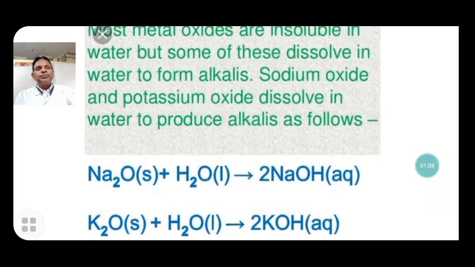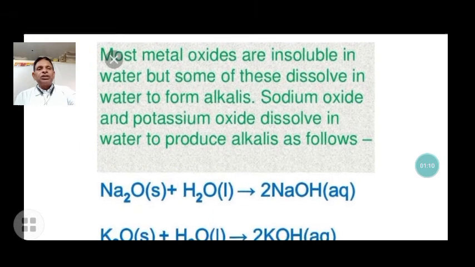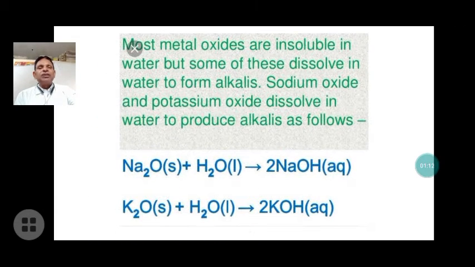Now we discuss bases and alkali. Most metal oxides are insoluble in water, like zinc oxide, aluminum oxide, magnesium oxide, calcium, iron oxide, copper oxide. These are not soluble in water. Only a few metal oxides are soluble in water, and those form alkali.